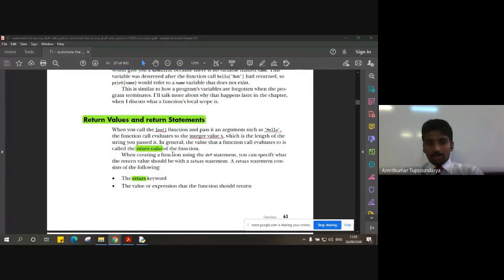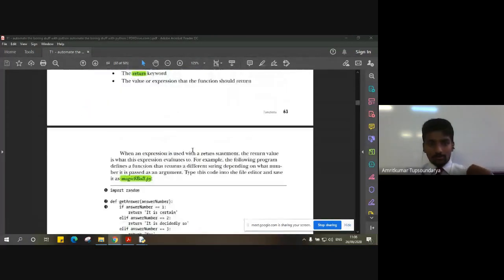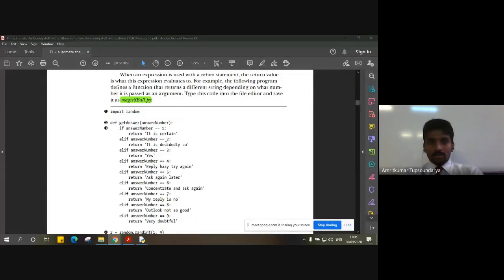Then we also discussed the return value, whatever the function returns, how it gets stored, and how we can retrieve that returned value by making use of return statements, right? We had discussed a small program with respect to how we can get a return value of a function. We discussed this magic 8-ball Python program wherein we saw almost everything we have discussed so far, right from importing a module, making use of an inbuilt function, declaring the statements, the if-else condition statements, then the return value of a particular function.